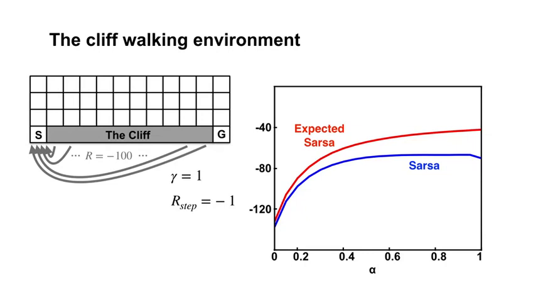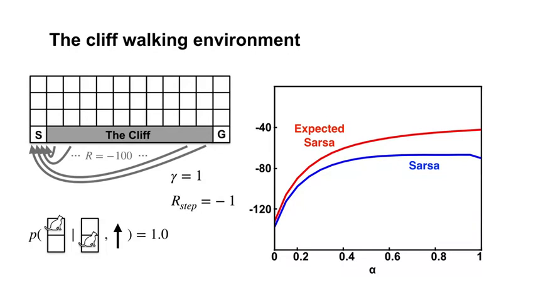Expected Sarsa outperforms Sarsa for almost all values of alpha. Expected Sarsa is able to use larger alpha values more effectively. This is because it explicitly averages over the randomness due to its own policy. This environment is deterministic, so there are no other sources of randomness to account for. This means expected Sarsa's updates are deterministic for a given state and action. Sarsa's updates, on the other hand, can vary significantly depending on the next action.